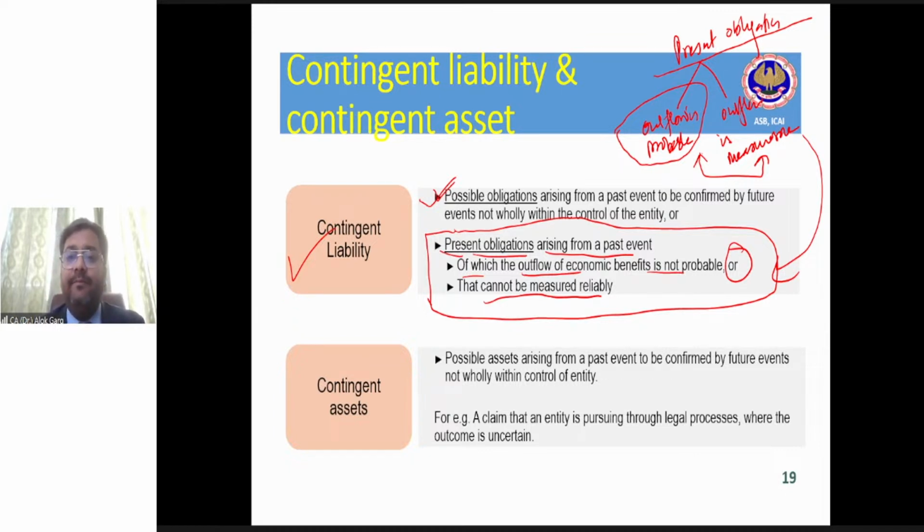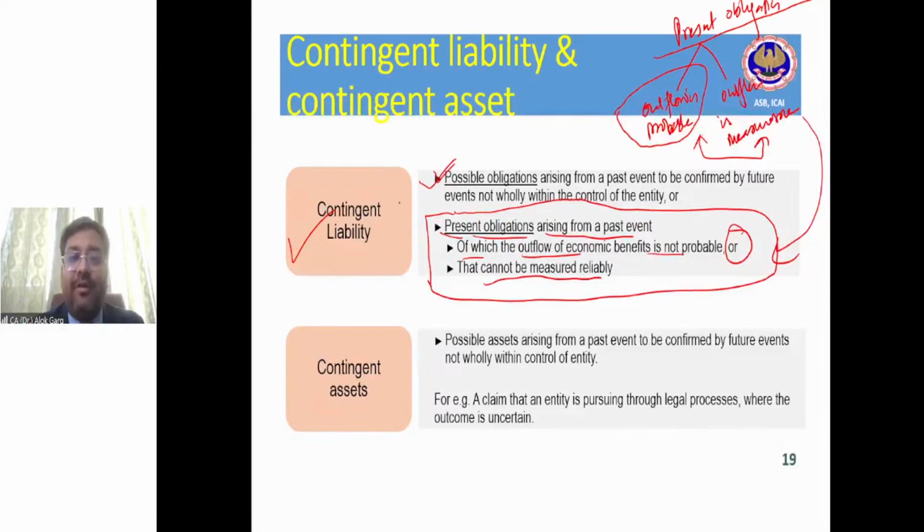So basically, the possible obligation may be arising out of the past event. Why did you get the income tax demand? Because you have filed the income tax return. Or even if you have not filed the income tax return, then you got the income tax demand. Right? So what is the past event? Non-filing of income tax return. What is the past event? Filing of income tax return. Right?